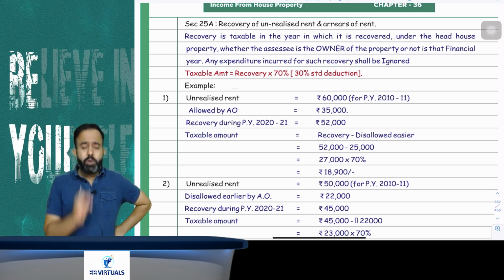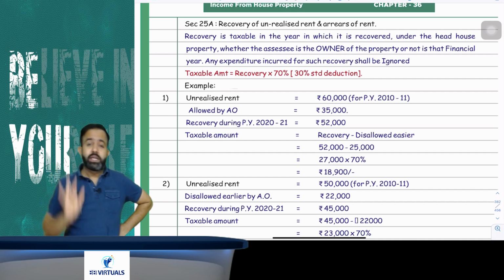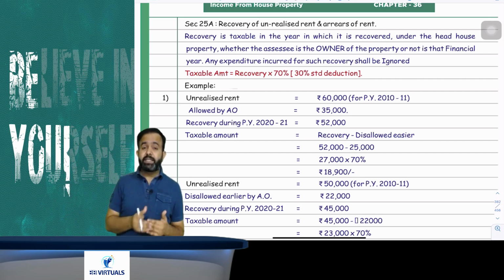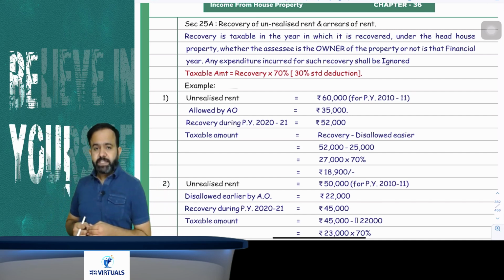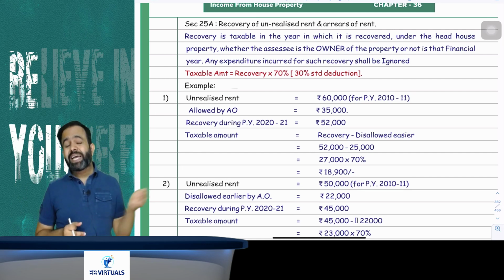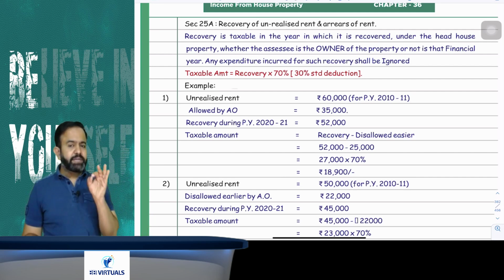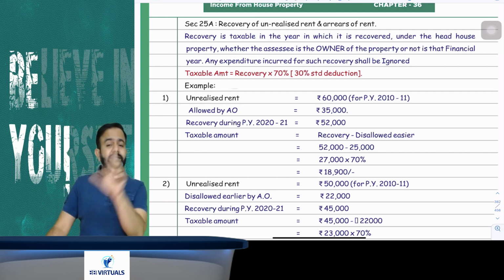It means in the year of recovery that will be taxable whether you are the owner or not of that particular house property. Suppose I take an example. Suppose there was some unrealized rent related to one house property located at Mumbai, related to previous year 15-16. Now I sold that house property in 2018. In 2020 I received the recovery of unrealized rent. So the question is, will that be taxable or not? The answer is yes, recovery of unrealized rent will be taxable, but guys, only 70%.